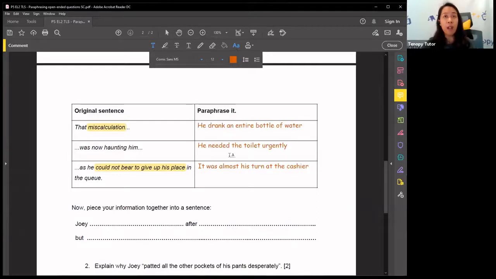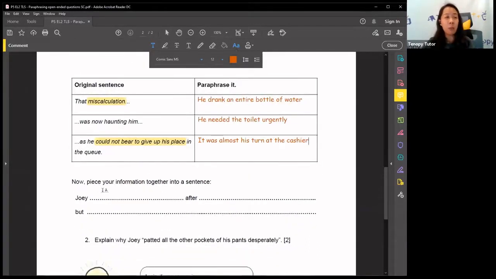Now, since we have all our paraphrased information right here, all we need to do right now is to piece it together into one sentence, okay? Now, I've already given you some helping words, these conjunctions right here, after and but. So what was Joey's miscalculation first? Look at this demonstration, okay? Joey drank an entire, Joey, wrong order. Joey needed the toilet urgently.